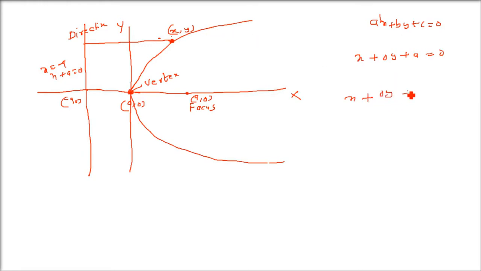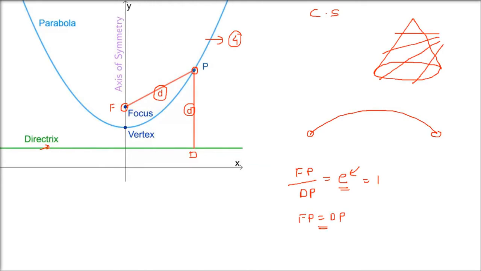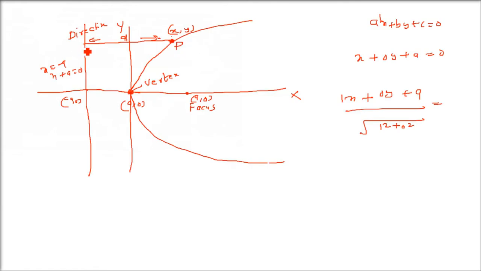Now put x and y here, and divide by the square root of the coefficients squared, 1 squared plus 0 squared. This is the perpendicular distance of (x,y) from the directrix. This is the distance I am talking about. So this will be 1, and the 0 will not be there. Let us call the points P, F and D.